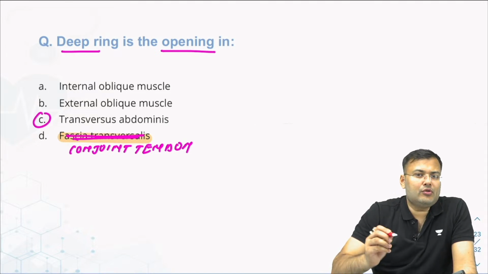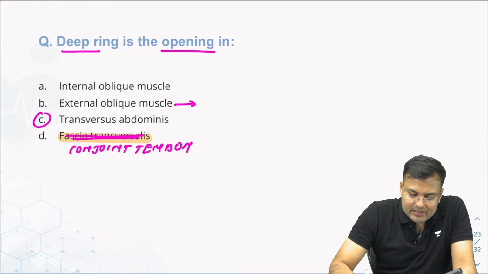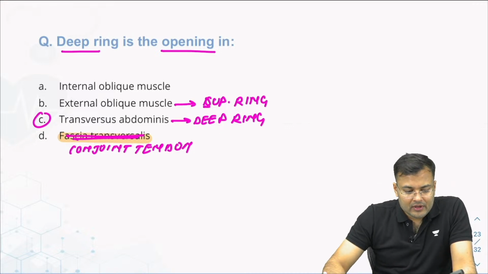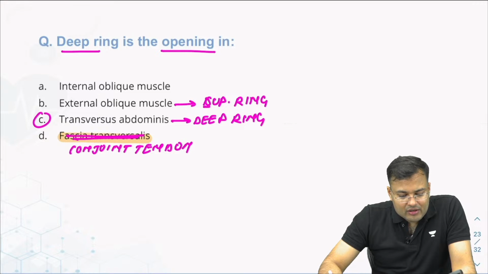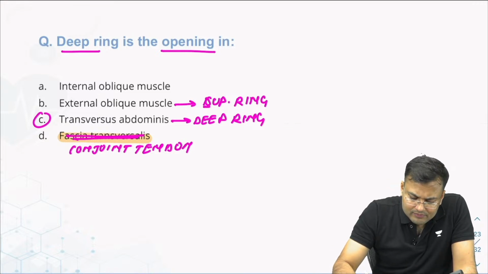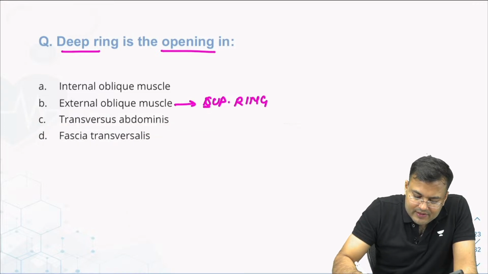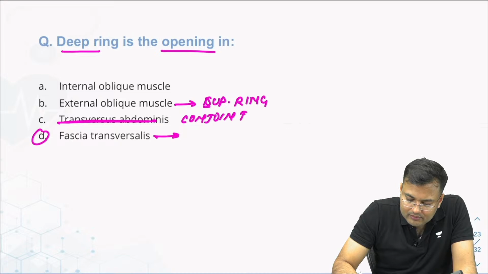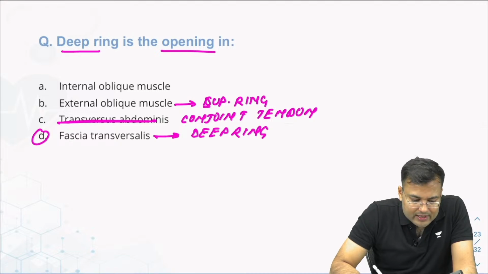It is fascia transversalis. You know that the superficial ring is the defect in the external oblique aponeurosis, and the deep ring is an opening or defect in the fascia transversalis. Clear? It is not conjoined tendon. Oh, sorry. I think the correct answer is obviously fascia transversalis. Correct answer is D. At the place of transversus abdominis, let's mention conjoined tendon. So this is fascia transversalis, deep ring. Correct answer is D.